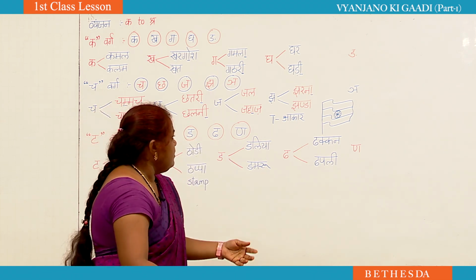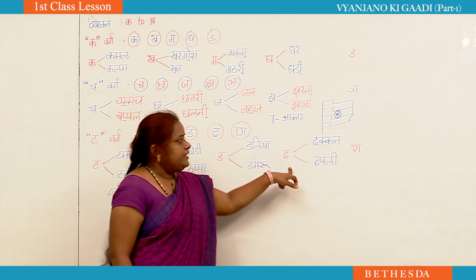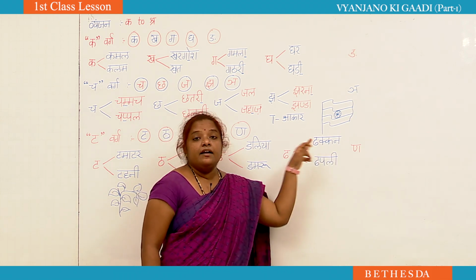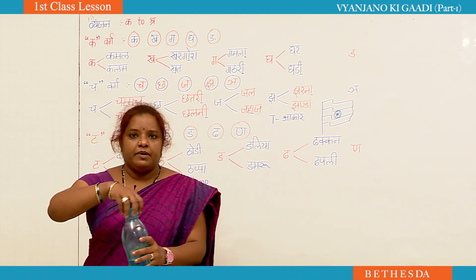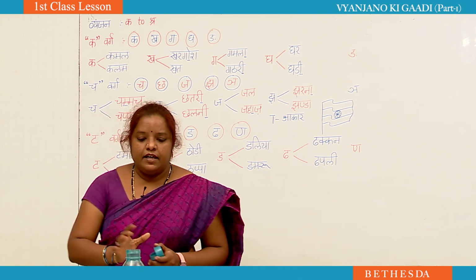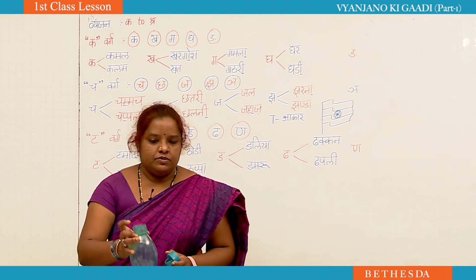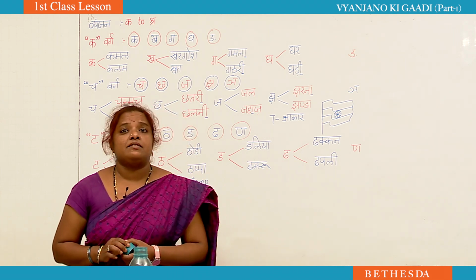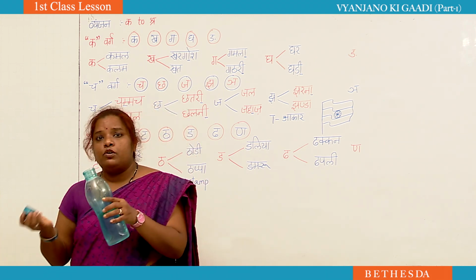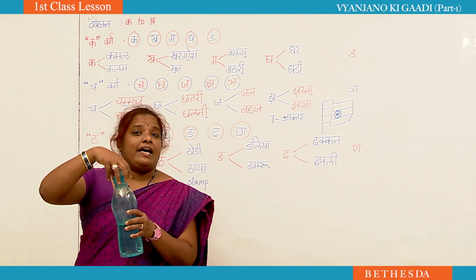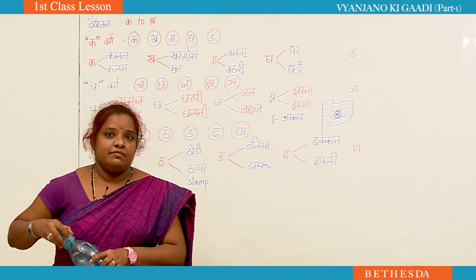And next one is dha. What is the next letter? Dha. Dha se dhakkan. See, if I kept the bottle on the table, but if I keep like this, by mistake if it falls down, what happens? All the water will fall down. You can't drink a single sip of water. What do you need so that the water doesn't flow down? You need to keep a cap. So the cap part you will say as dhakkan, means a cap.